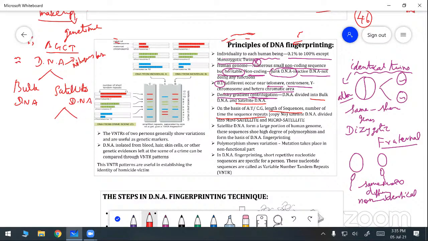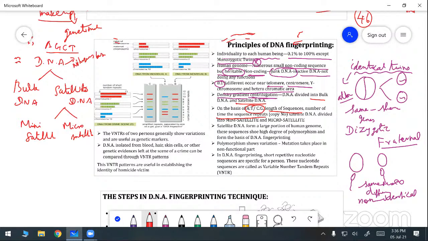One is known as the mini satellite. The second one is known as the microsatellite. So you want to know about this classification. The DNA is based on the nitrogenous bases, adenine, thymine, cytosine, and guanine, as well as the length of the sequence and the number of times of repetition. So the satellites are divided into two types: mini satellite as well as the microsatellite.